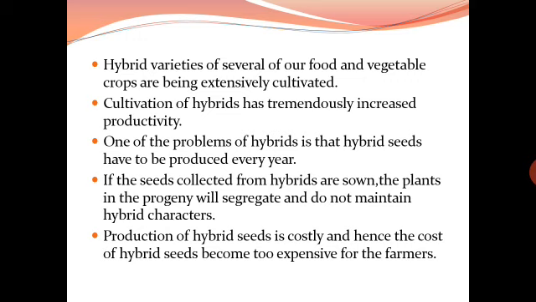Hybrid varieties of several of our food and vegetable crops are being extensively cultivated. Cultivation of hybrids has tremendously increased productivity. One of the problems of hybrid is that hybrid seeds have to be produced every year. If the seeds collected from hybrids are sown, the plants in the progeny will segregate and do not maintain hybrid characters. Production of hybrid seeds is costly, and hence the cost of hybrid seeds become too expensive for the farmers. So very important concepts are these two, apomixis and polyembryony.